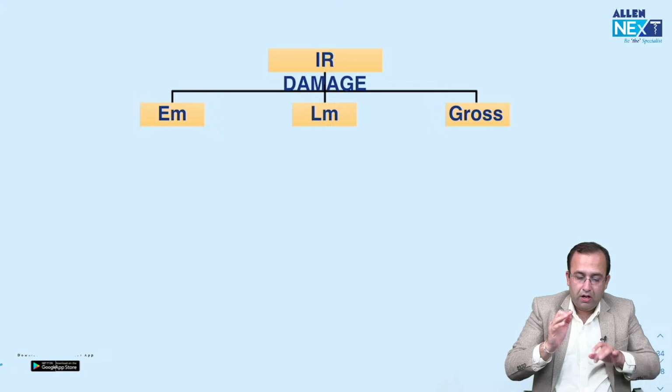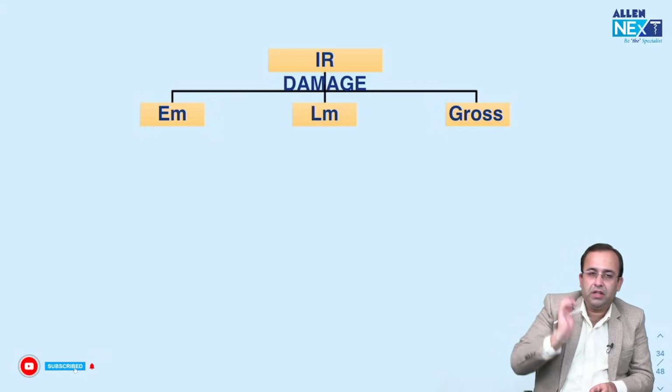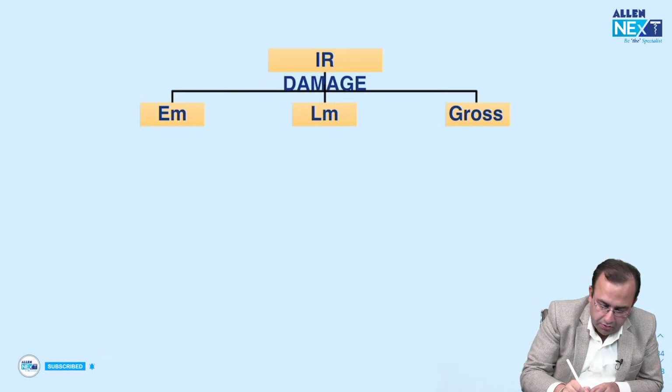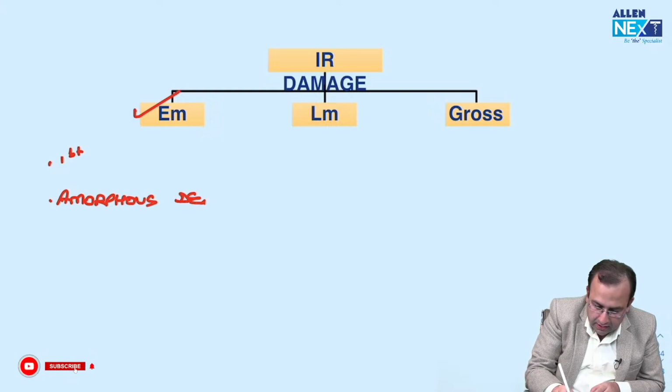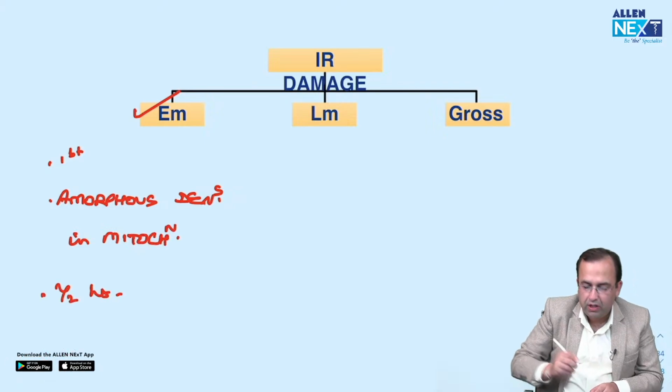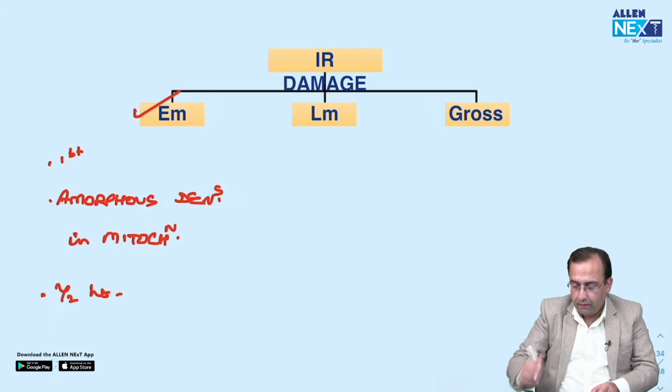Next, this irreversible damage can be seen by three techniques: electron microscopy, light microscopy, and gross. First to be seen, electron microscopy, which shows the presence of amorphous densities in mitochondria. Time period of this change being half an hour. That is how we know that at half an hour there is irreversible damage.